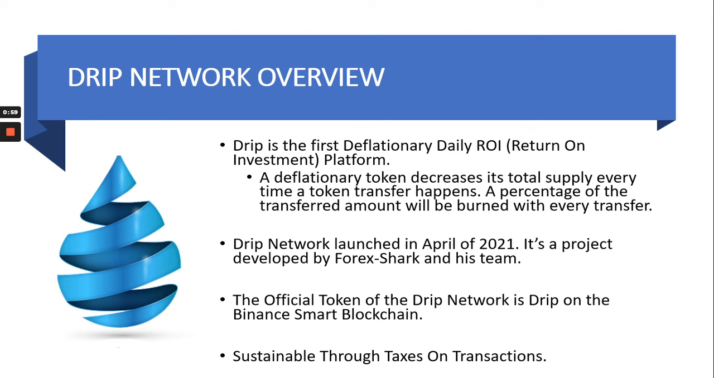Okay. Drip Network launched in April of 2021. It's a project that was developed by Forrest Shark and his development team. The official token of the Drip Network is Drip, and it's on the Binance Smart Chain, BSC actually. It's sustainable through taxes on transactions. Again, the taxes that I'm referring to throughout this tutorial are not about IRS taxes. It's the taxes or fees that are built into the smart contract and the protocol on the network.